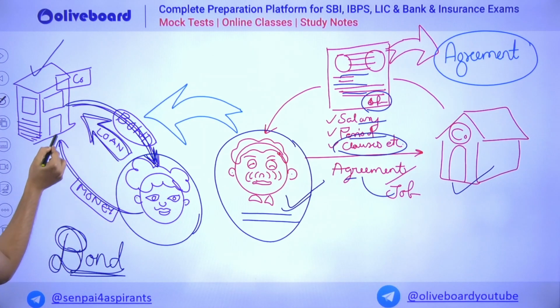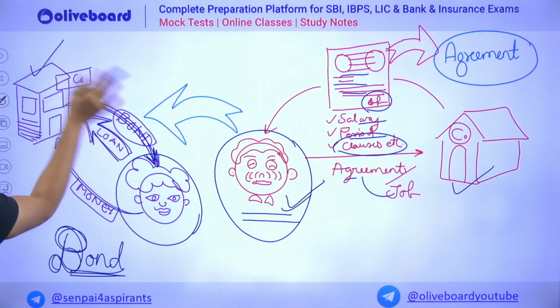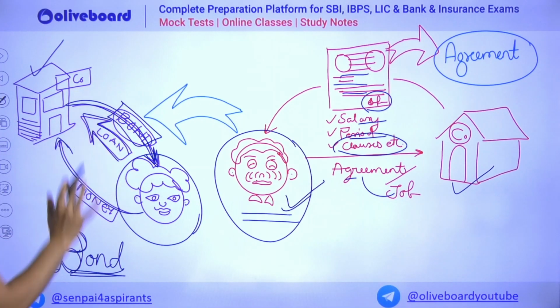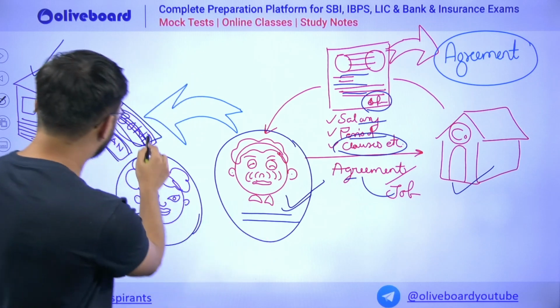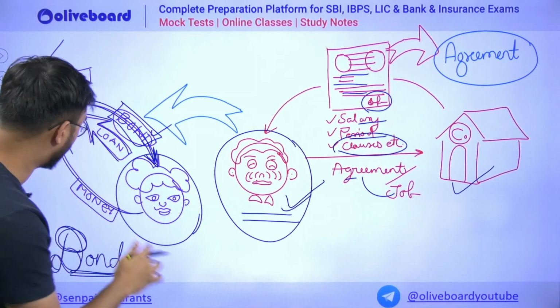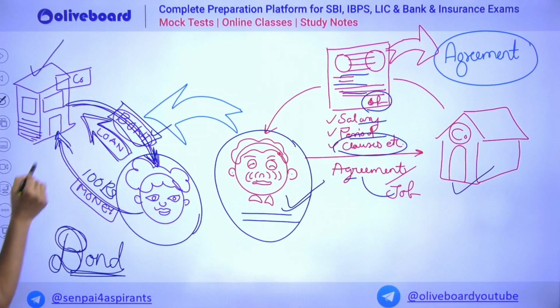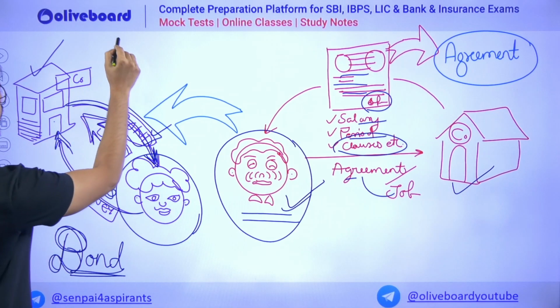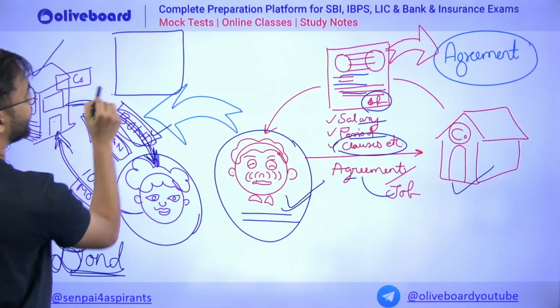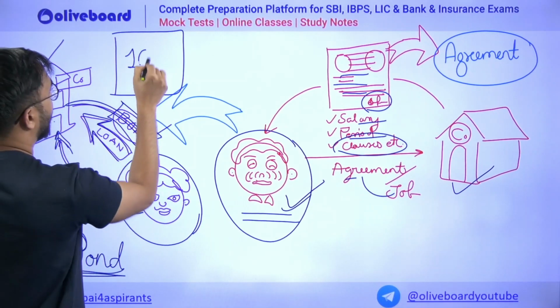So this person is giving money to this company, the company is giving this bond, and this bond has some value. Okay, this is not just a paper, it has some value. For example, this person gives 100 rupees to this company. The company says that okay, take this bond, and on this bond it will be written 100 rupees.